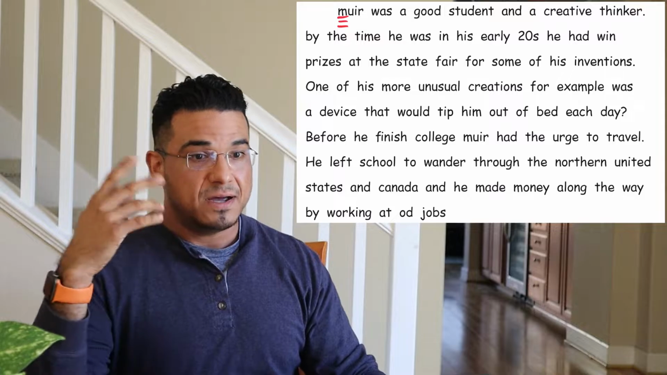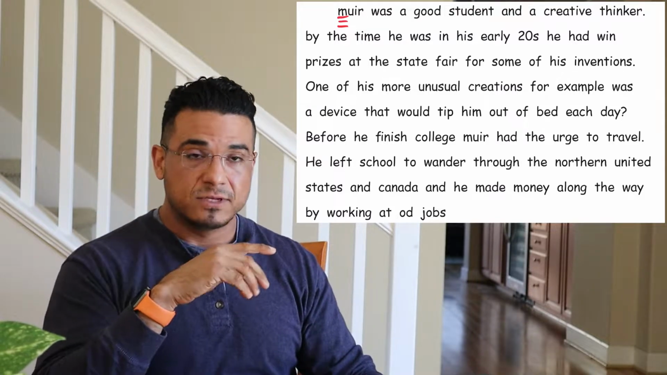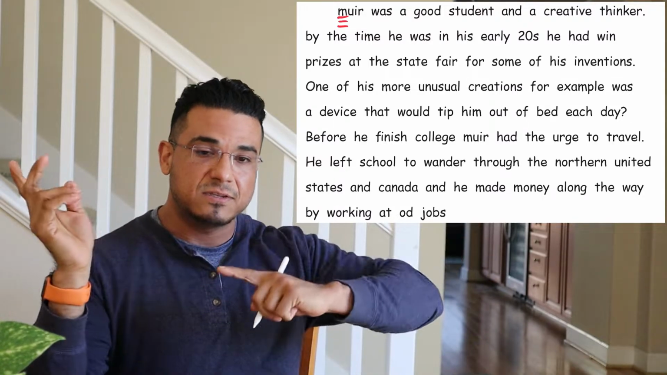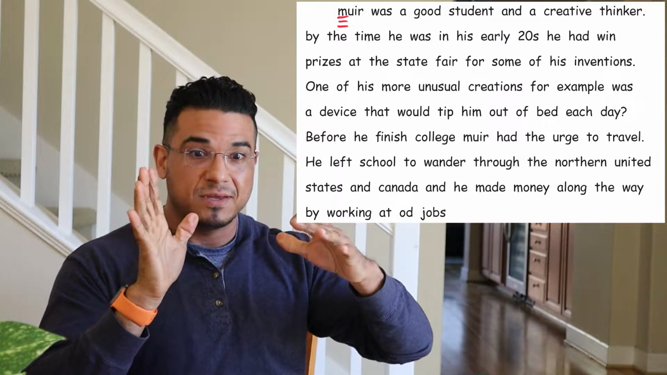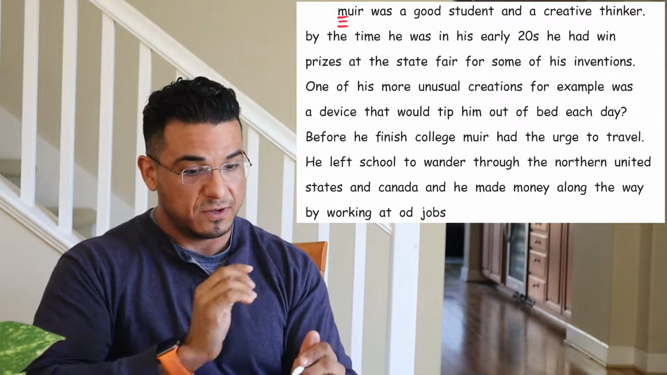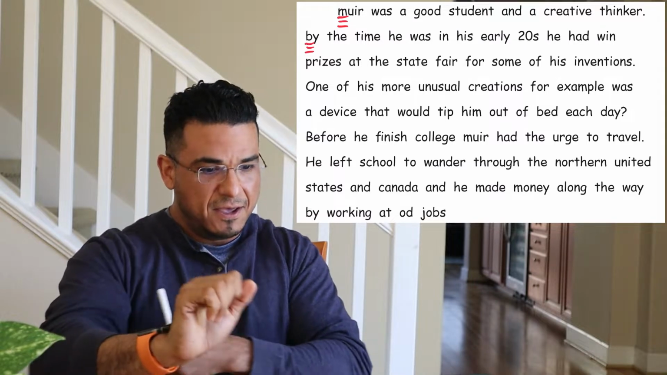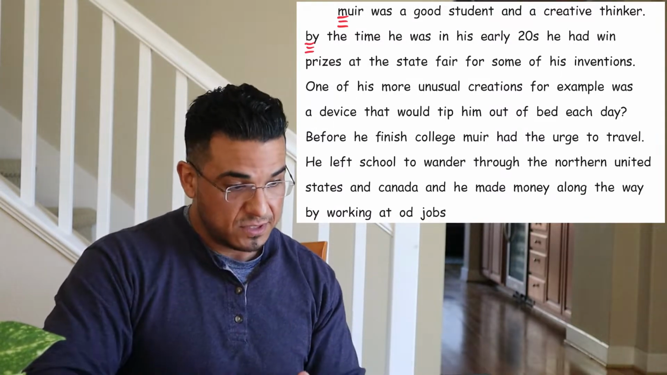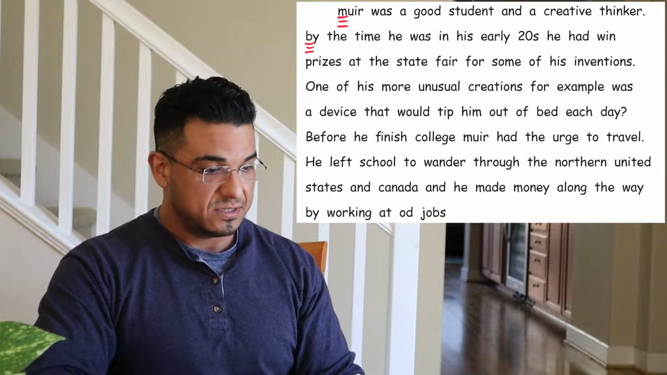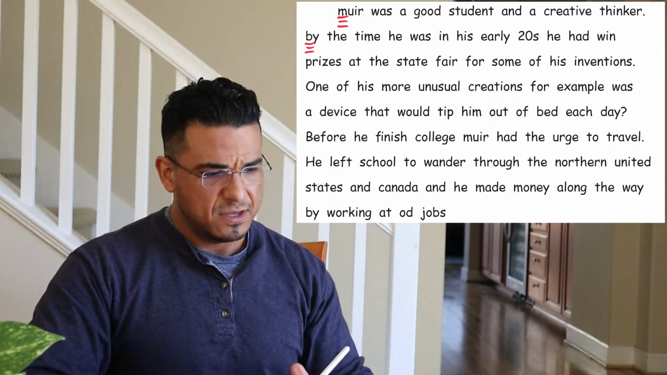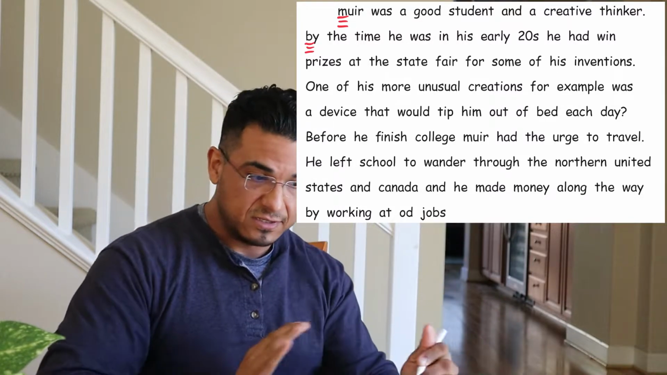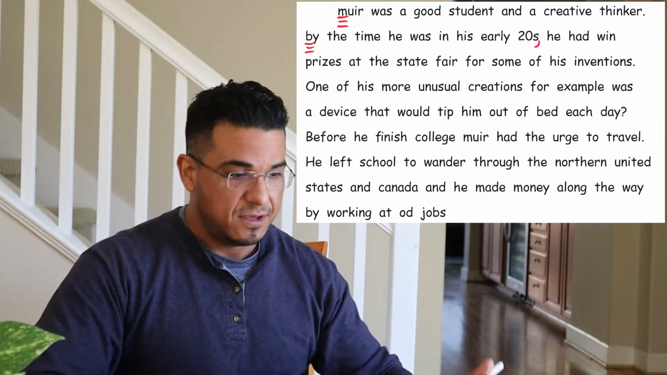All right. By the time he was in his early 20s, and here you notice that the sentence before ended with a period, meaning that this is a brand new sentence we're working with, and yet the first word in the sentence is not capitalized. So please keep that in mind. By the time he was in his early 20s, he had won prizes at the state fair for some of his inventions.